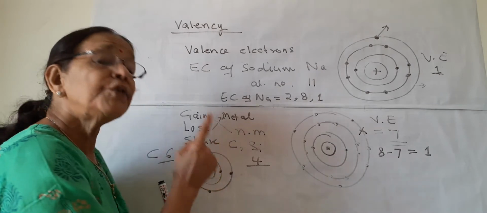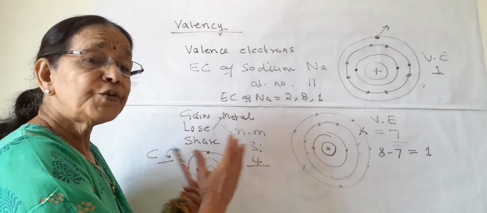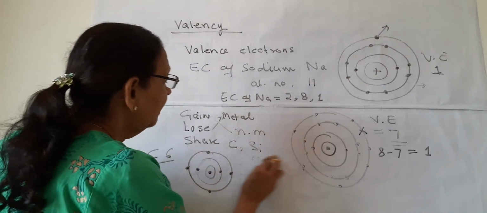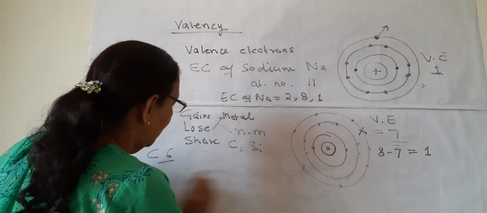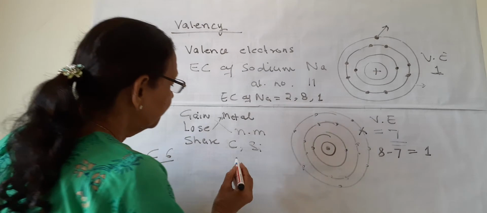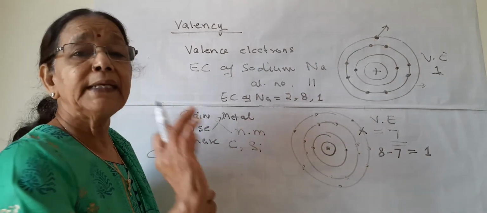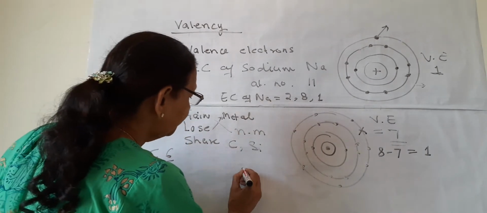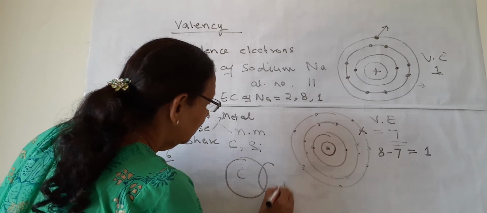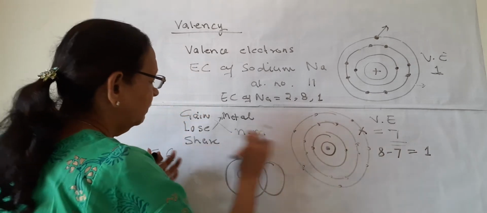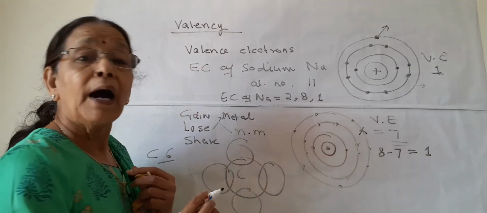So what does it have to do? This carbon shares its electrons with others, and in this sharing, both atoms think it is their electron. When sharing is done, only the valence shell is drawn. So I am drawing carbon here. This is the carbon atom, and these 4 atoms are hydrogen.